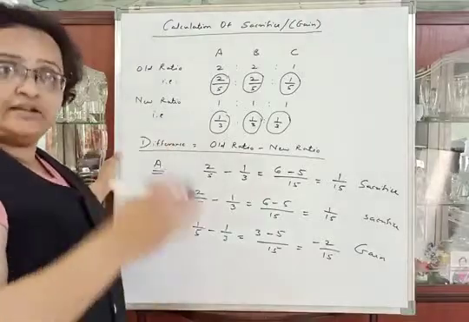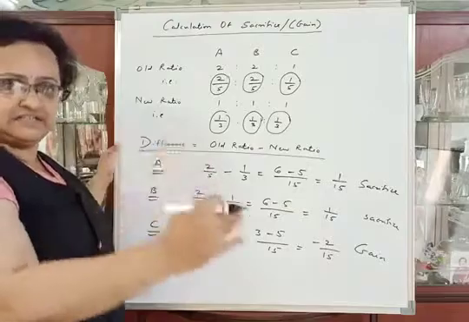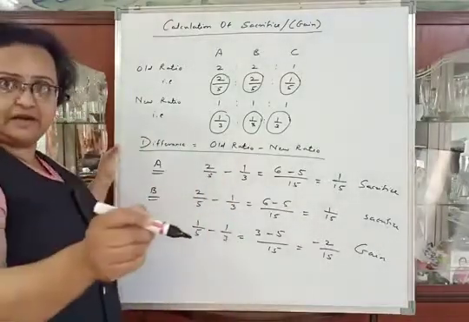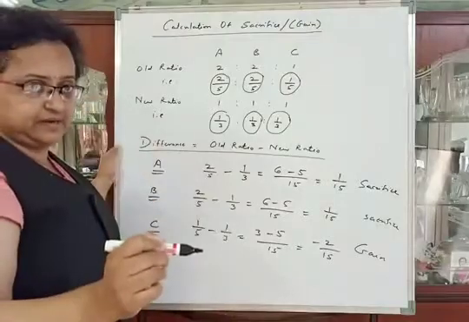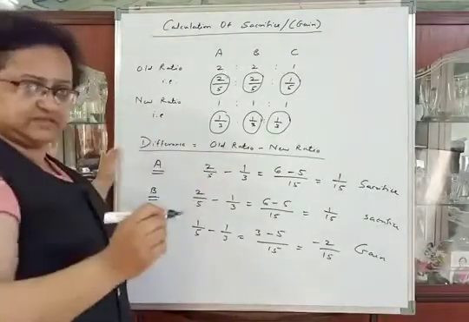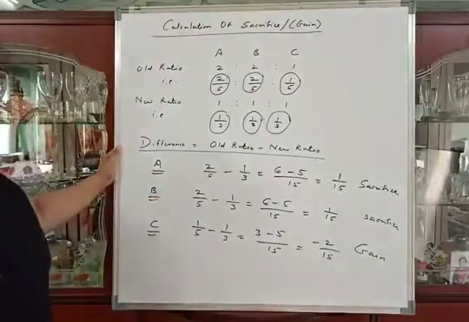So while making the adjustment of goodwill, we will pass the journal entry: gaining partner's capital account debit to sacrificing partners' capital accounts. It means C's capital account debit to A's capital account and B's capital account. For that purpose, we have to calculate goodwill.